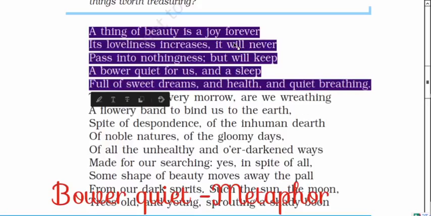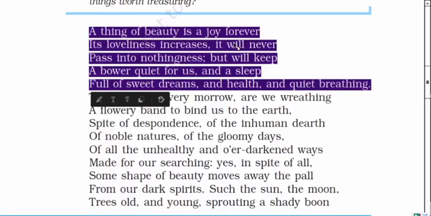But it will keep a bower quiet for us. The poet compares a beautiful thing with a bower. A bower is a shelter, like a big banyan tree: you sit under the tree, and even though outside is very hot, you feel very peaceful under the tree.